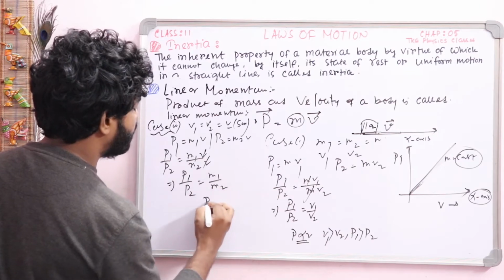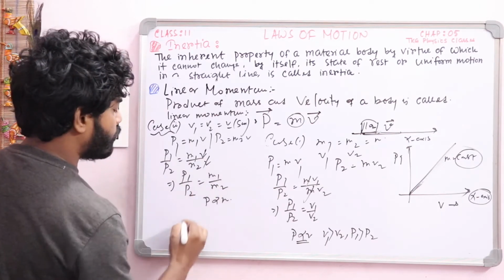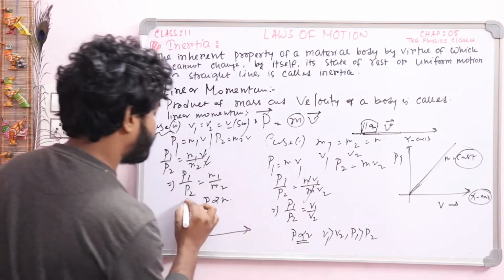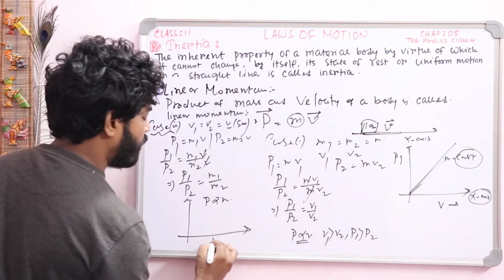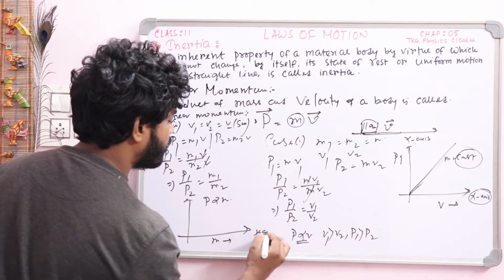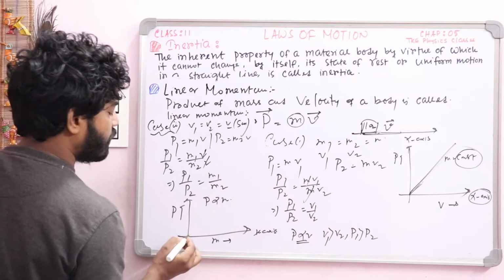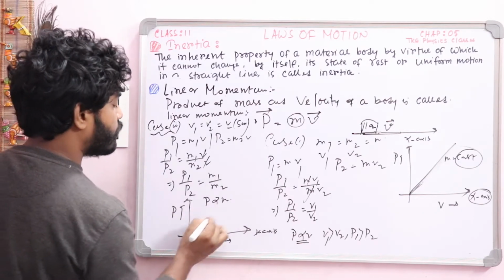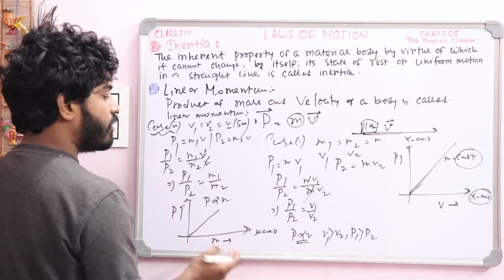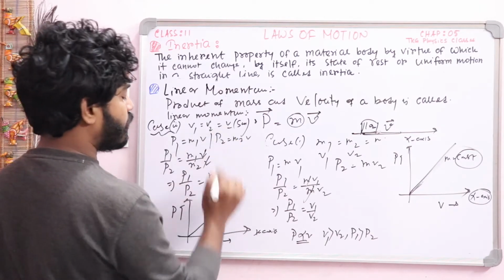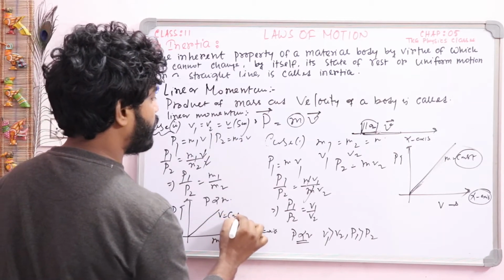From here you can say p is directly proportional to m. Now draw it, p versus m: m will be along the x-axis, the independent coordinate, and the dependent coordinate along the y-axis. So p is directly proportional to m, a straight line passing through the origin, and this happens when v is constant.